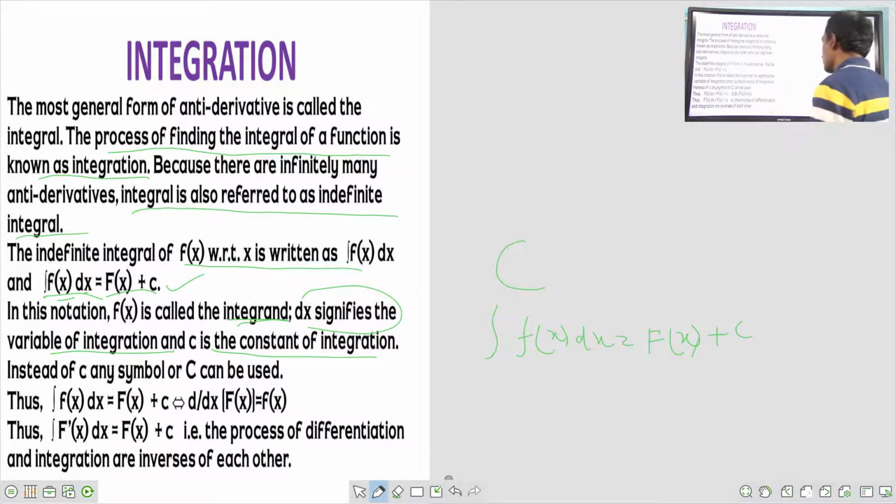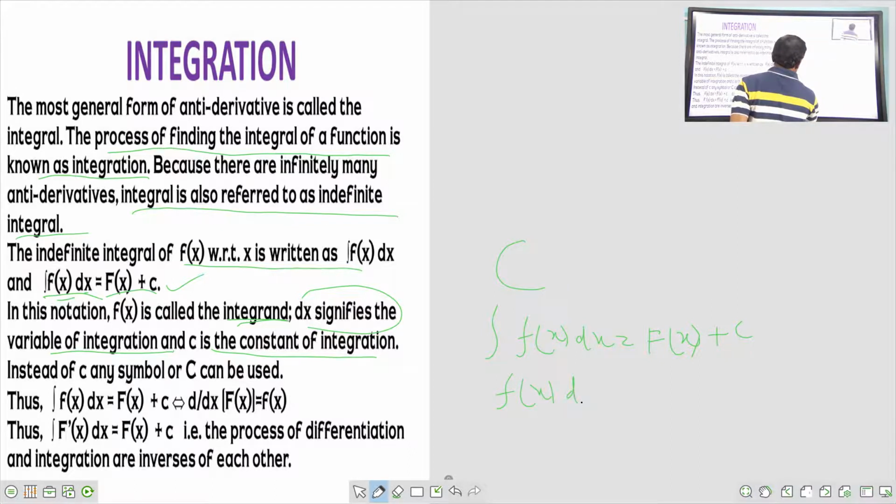See here, this is nothing but d by dx of capital F of x, because if the integral goes to this side, see what happens here: f of x dx equals, if the integral goes this side, what will it become? Anti-integral, nothing but the derivative.